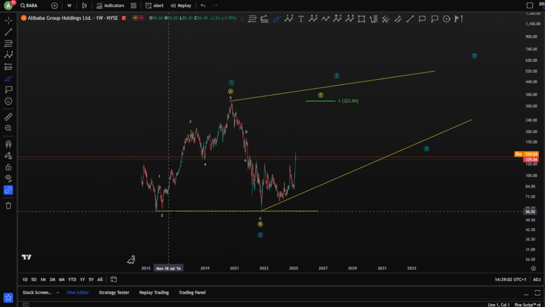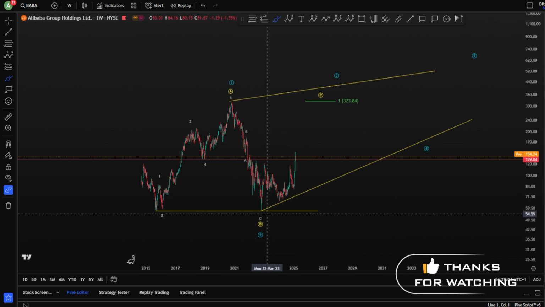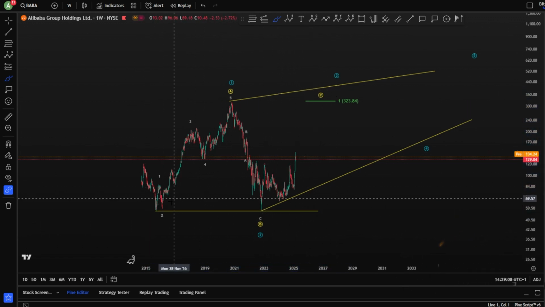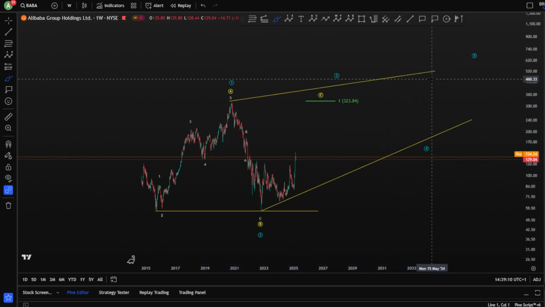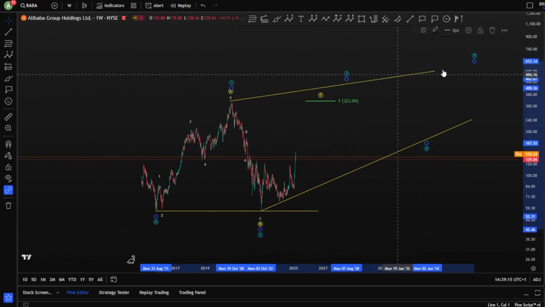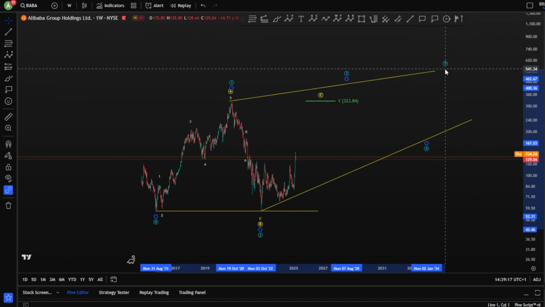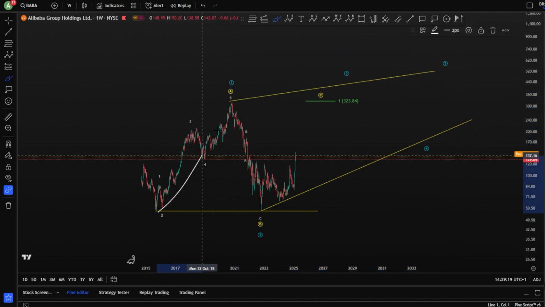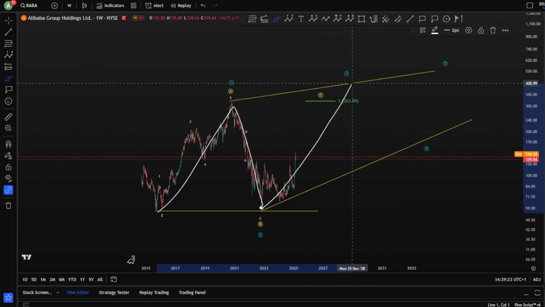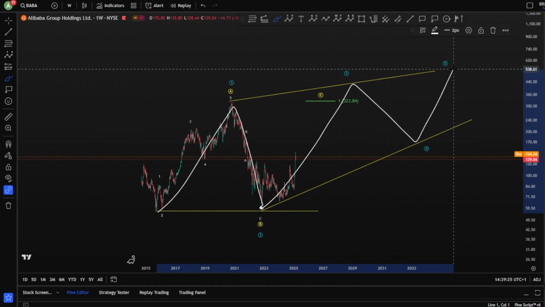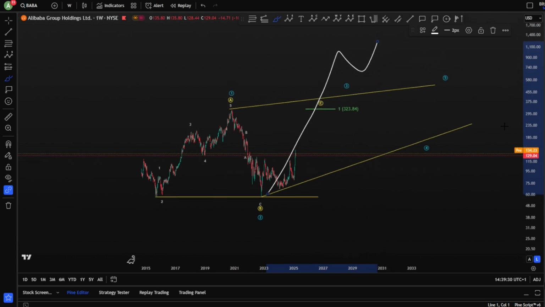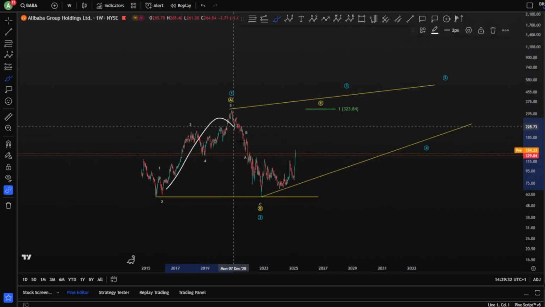We have reached the 886 fib level, and that means there is a much higher possibility of A, B, C rather than 1, 2, 3, 4, and a 5. Another possibility is 1, 2, 3, 4, and a 5, but not an impulse. It is a leading diagonal, because the wave 2 at 886 can be a leading diagonal wave 2, 3, 4, and a 5, but not an impulse as a wave 3, 4, 5 for higher prices. Of course, this is the highest possibility.